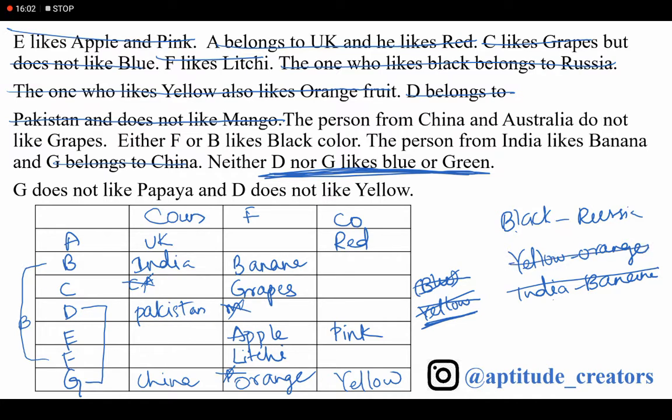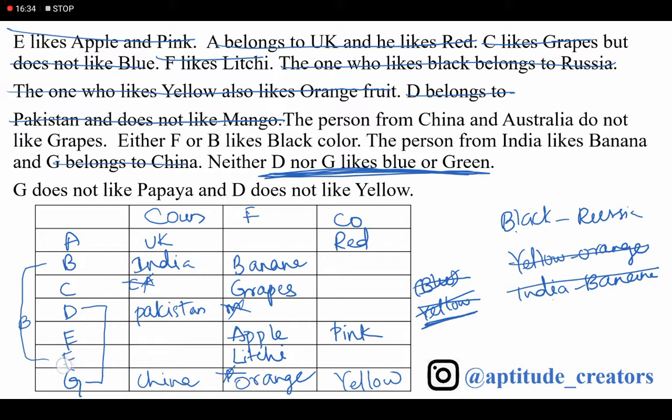Black, Russia. China and Australia: what is left of China? Here China is there, and Australia. What is left is US, and Australia and Russia. What about Russia?